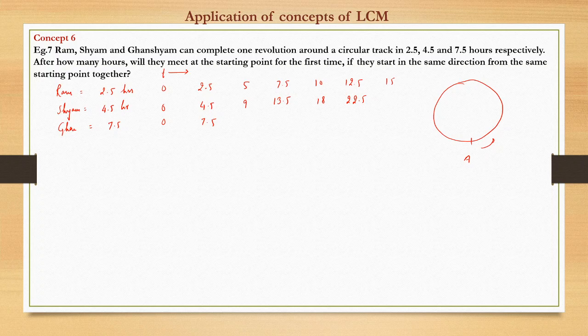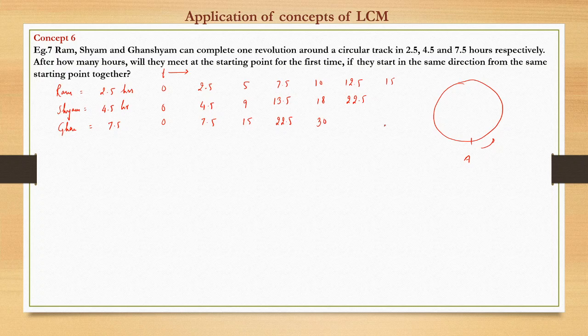and so on and so forth. Similarly for Ghanshyam, this is 7.5, then again 15, then 22.5, then 30, and so on and so forth.